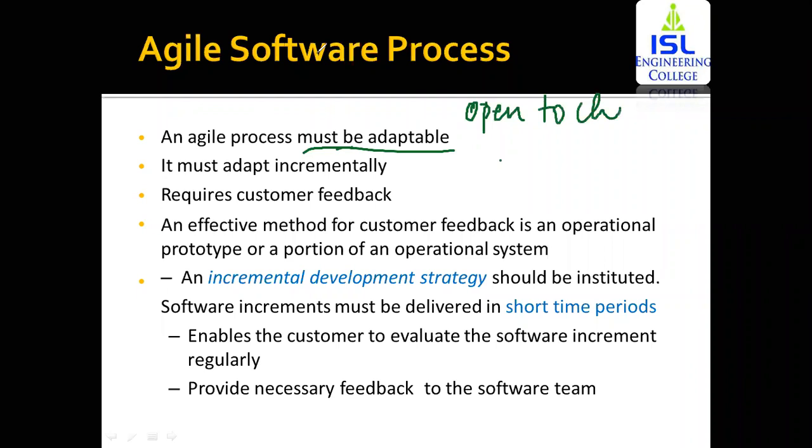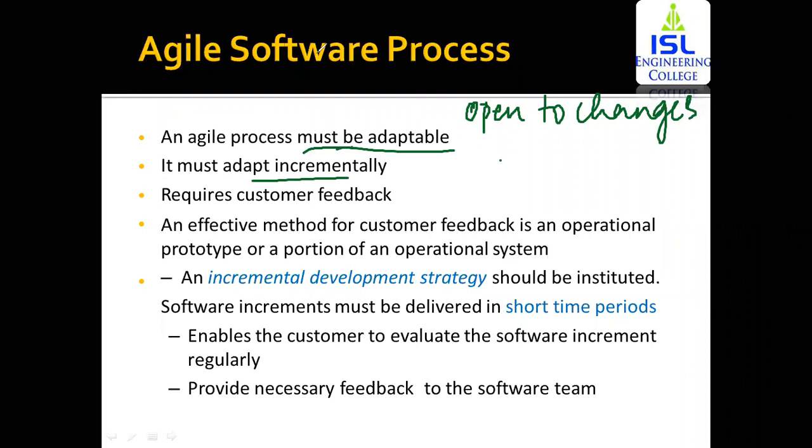In this way you can guarantee that a process can manage different unpredictable situations. It must adapt incrementally. Incrementally, because this is a continuous project, so adaptability should also be continuous and incremental.